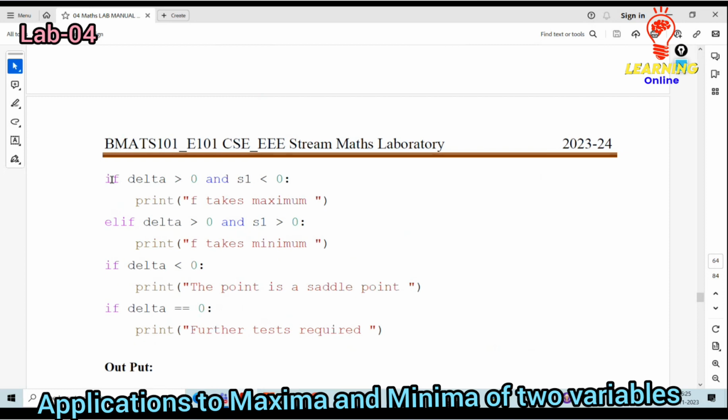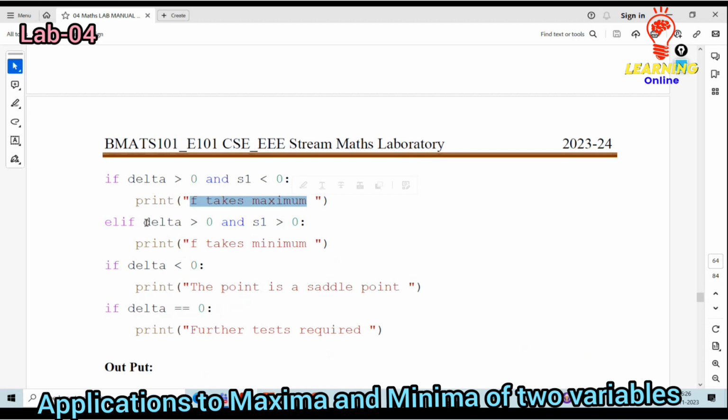I need to print whether I get the maximum value, the minimum value or the saddle point. If not, the test is required to continue. So I am using an if, else if functionality. Okay, if delta is greater than 0 and S1 is less than 0, then whatever the f is, that itself is the maximum value.